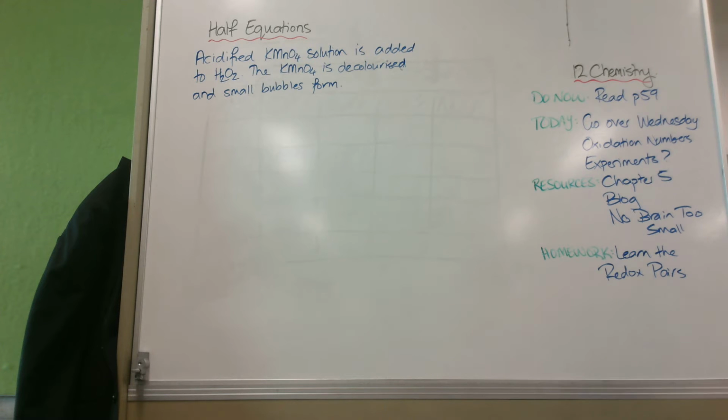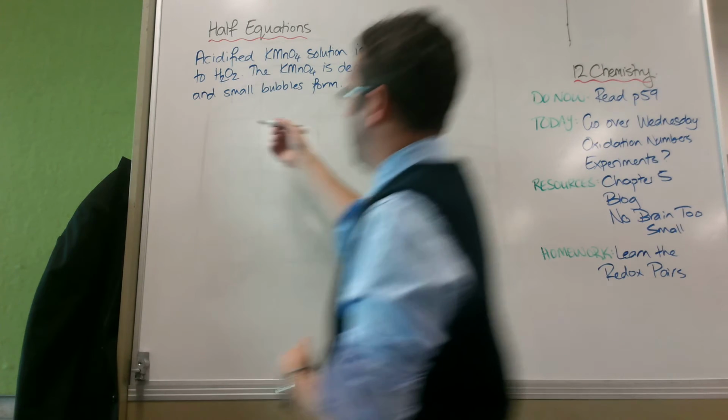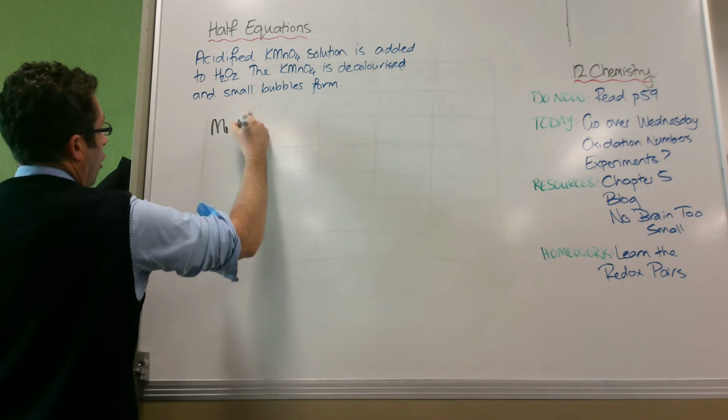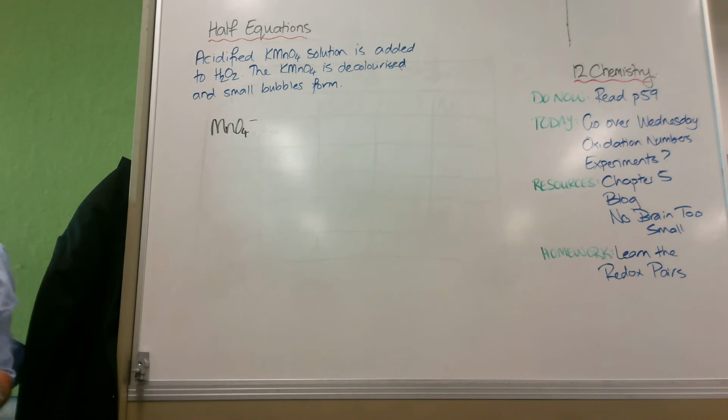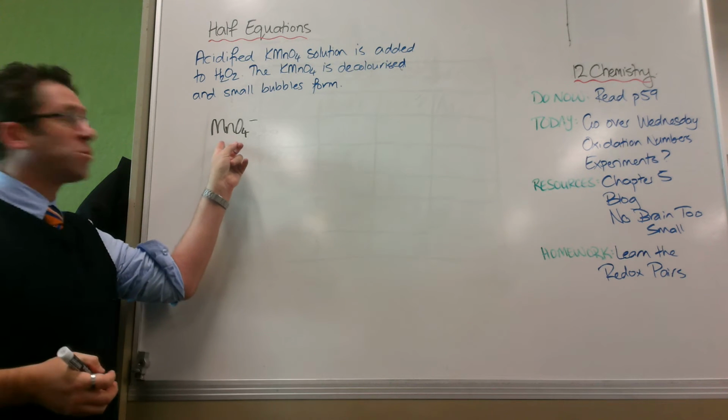Okay, so when I look at this, I see that I've got a thing with MnO4 in it. It's also got a K. And if I look at my purple table, there's nothing there with a K in it. But I do see that I've got a thing called MnO4 negative, which is called permanganate. This means that this is what's reacting.